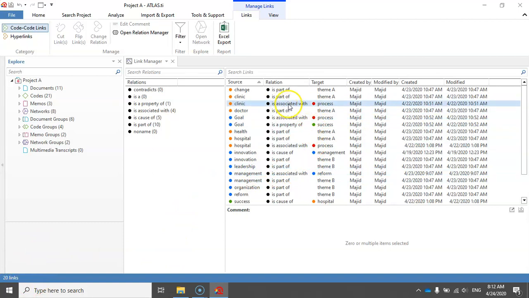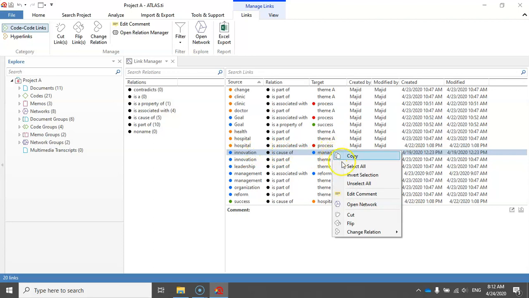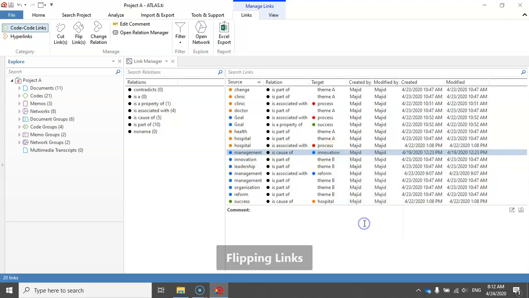Also, let me flip this relationship between innovation and management. Right now, innovation is a cause of management, and if I right click on this link and then select flip, management will be a cause of innovation. Again, this feature is available here.